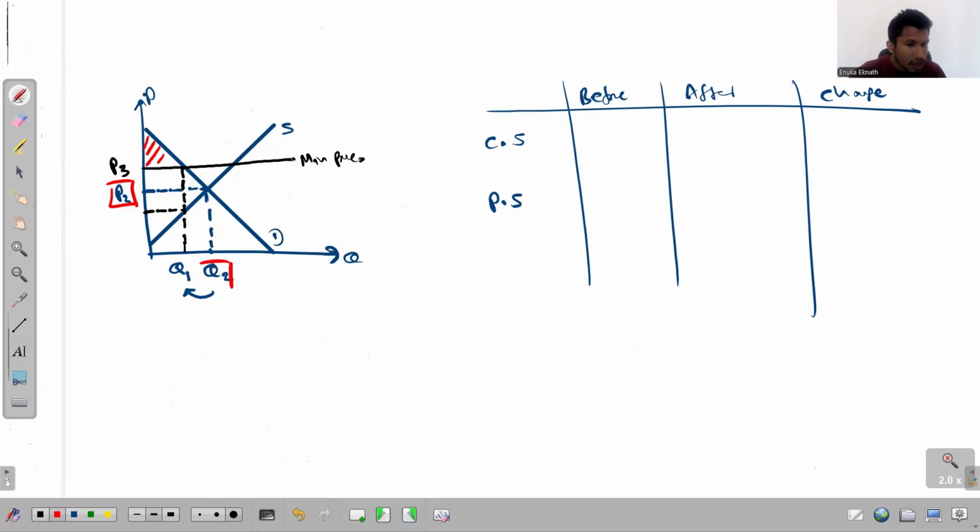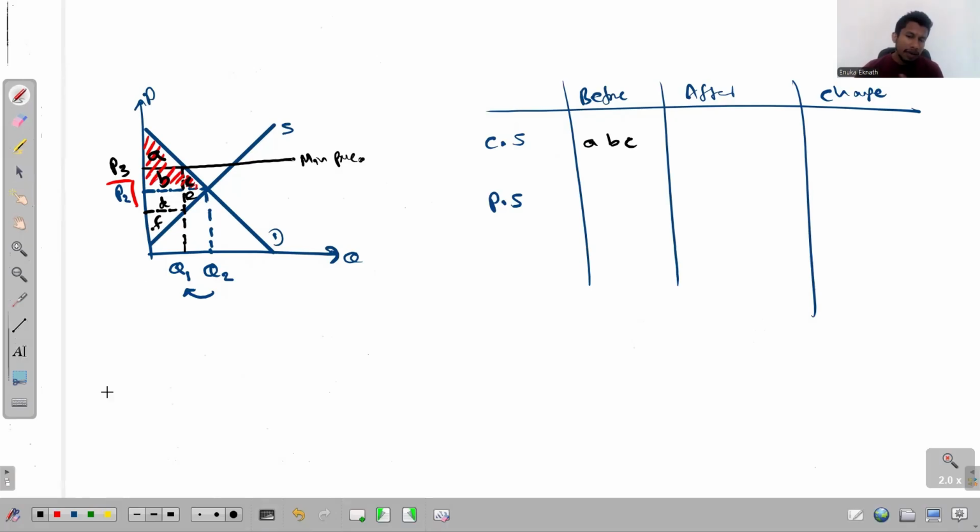I'm referring to this region. So this is the region that we recognize. That is a region below the demand curve, above the market price, and up to the quantity that gets traded in the market. So we can now write, if I label those regions, let's say that this is region A, and this is region B, and this is region C. We have D, E, and then F. So I just write the labels here. So the region A, B, C represents the consumer surplus before imposing the minimum price.